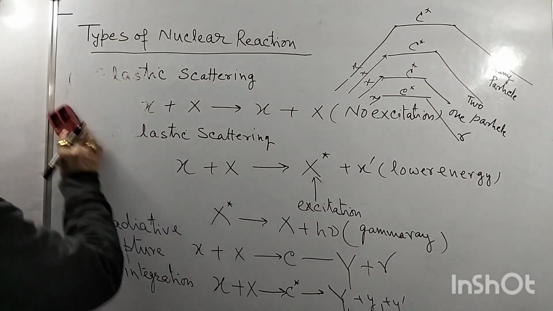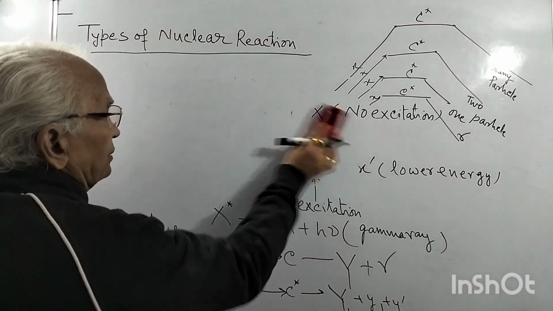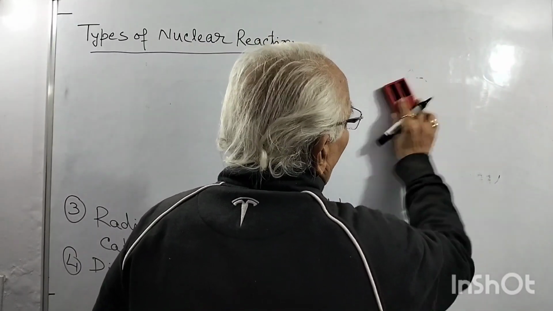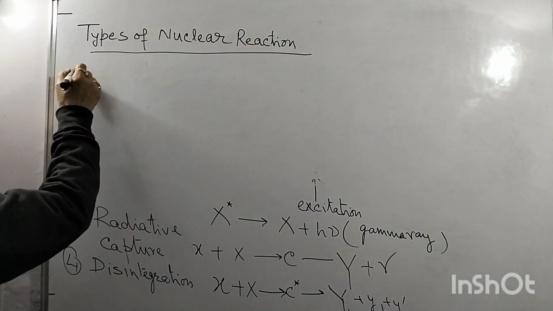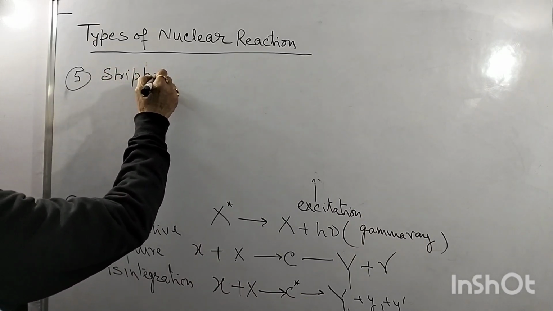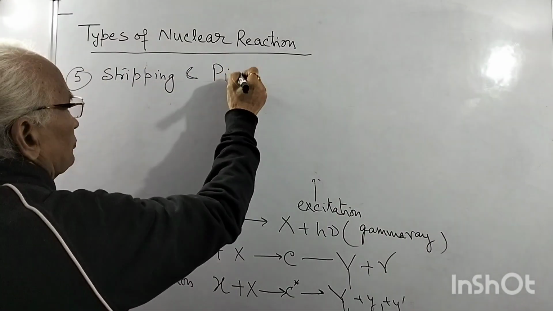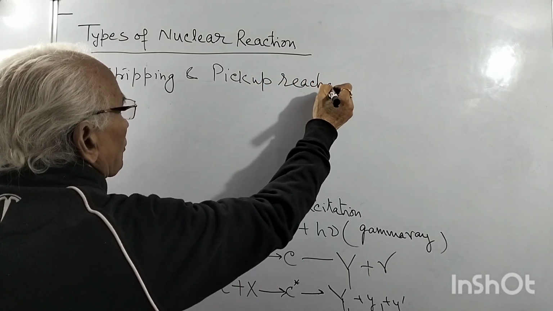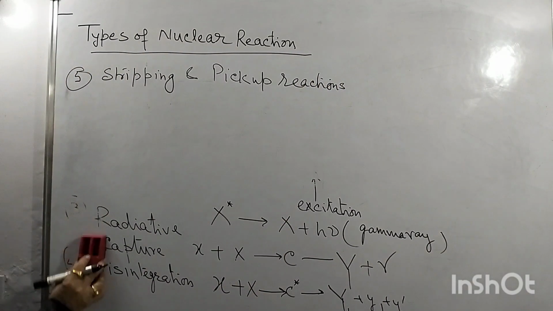The other type of reaction takes place at higher energy. Higher energy means the projectile may be a few tens or a few hundreds of MeV. So that is stripping and pick-up reactions. What is a stripping and pick-up reaction?